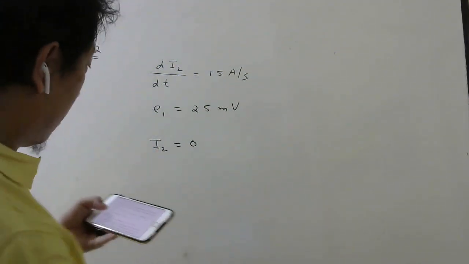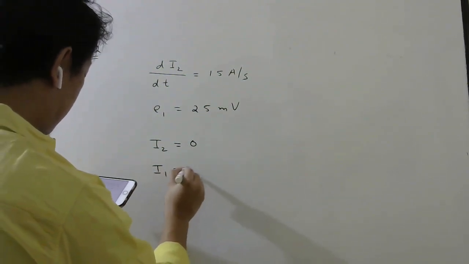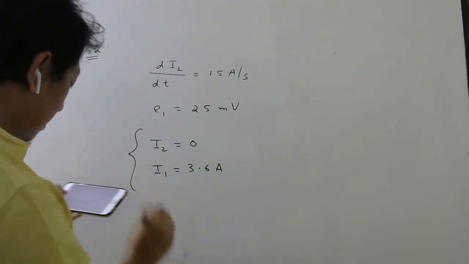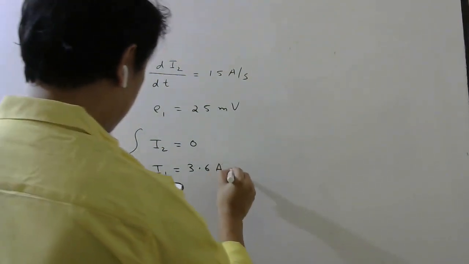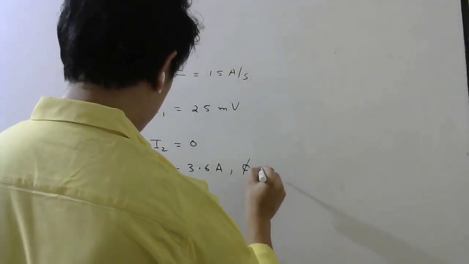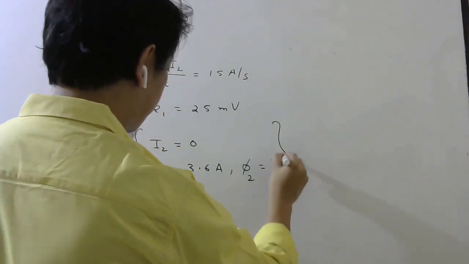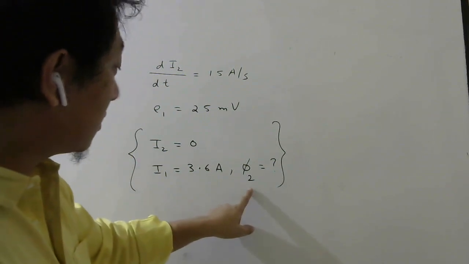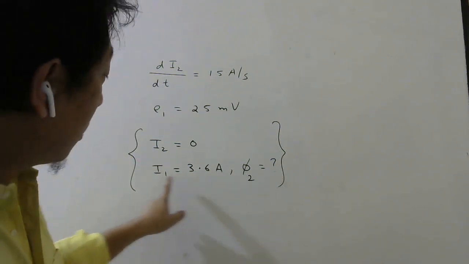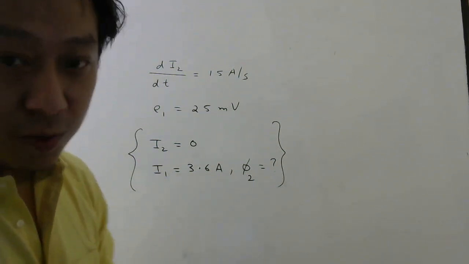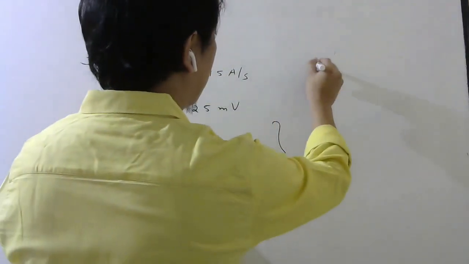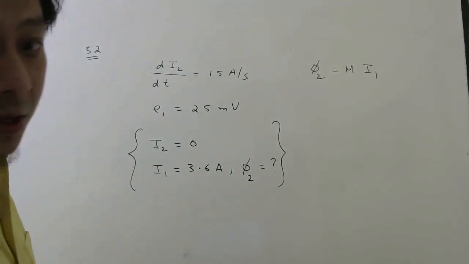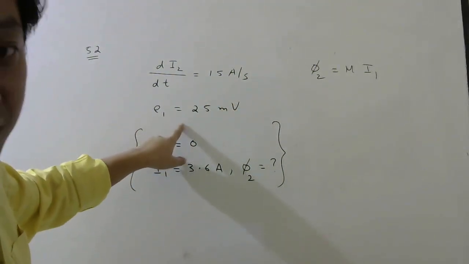and coil 1 has a current of 3.6 ampere, this is the second situation, the flux linked with coil 2, they are asking. So very simple problem. To calculate flux in the second coil due to current in the first coil, we have to use mutual inductance because we know this formula, phi2 equal to M into I1. But M we can find from this formula, right?